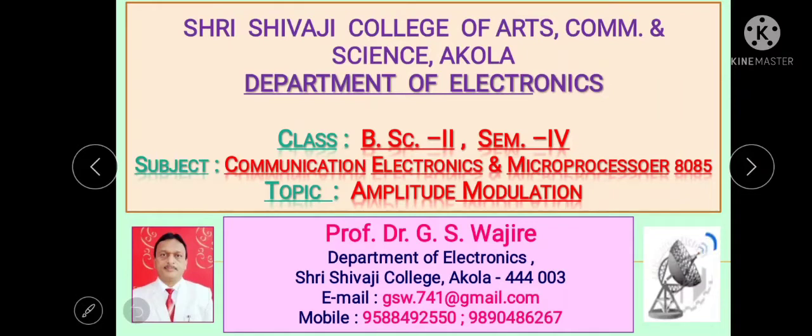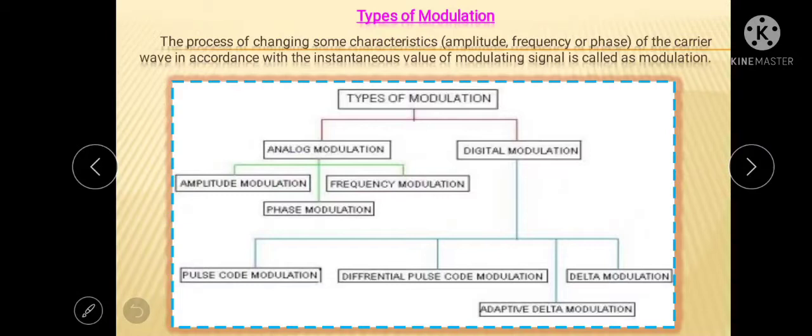Friends, today's topic for discussion is amplitude modulation. In the last lecture we already discussed the definition of modulation and its necessity. But for your better understanding, we can define modulation in brief as the process of changing some characteristics like amplitude, frequency or phase of the carrier signal in accordance with the instantaneous value of the modulating signal.